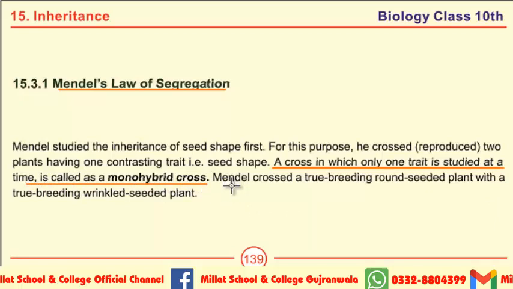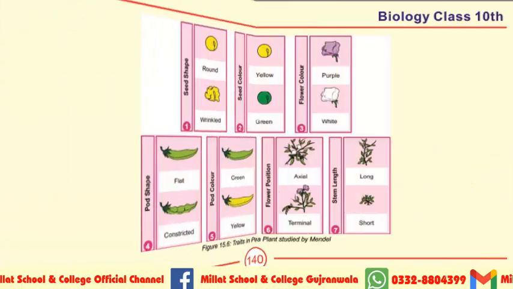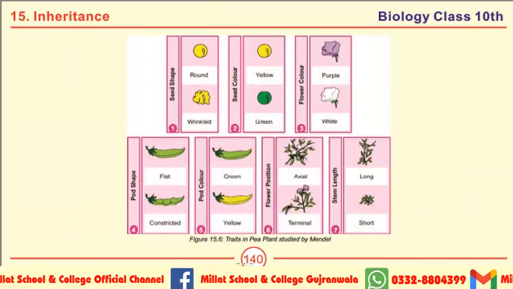Mendel crossed a true breeding round seeded plant with a true breeding wrinkle seeded plant. This is an important MCQ. Firstly, Mendel studied the inheritance of seed shape. Another MCQ. Well students, this is the diagram of traits in pea plant studied by Mendel. Different traits have been shown over here. It is just for concept.